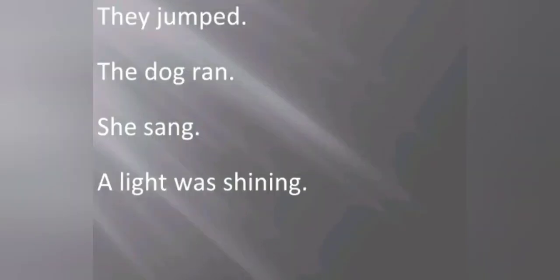Here are some more examples. They jumped, the dog ran, she sang, a light was shining. We can see that in these sentences there is no need of an object as they are complete in themselves. Their meaning is complete in themselves.